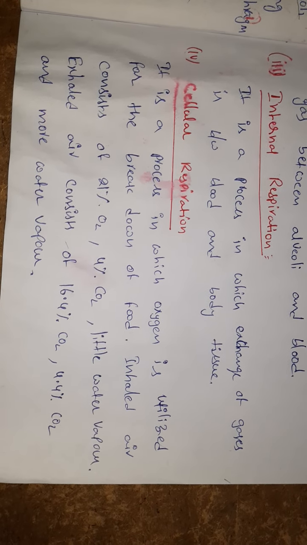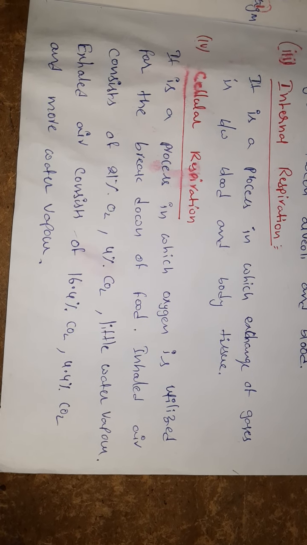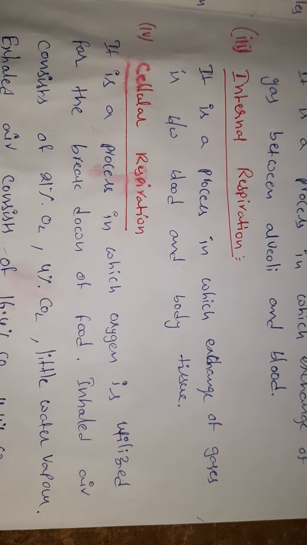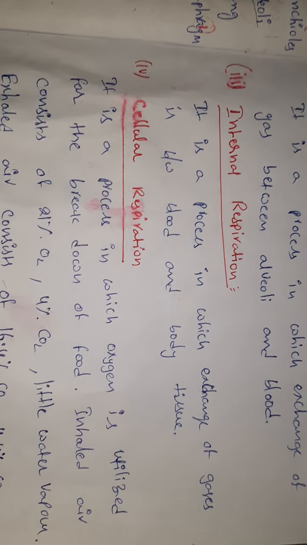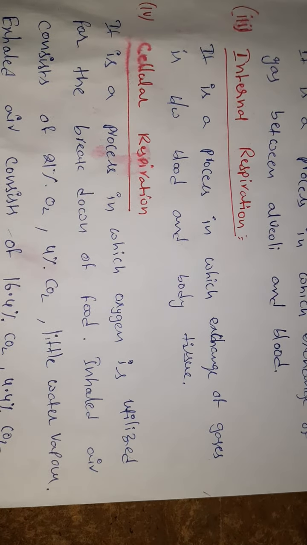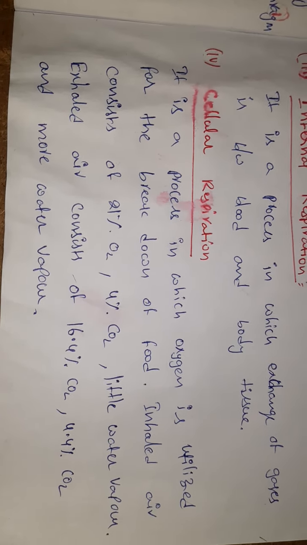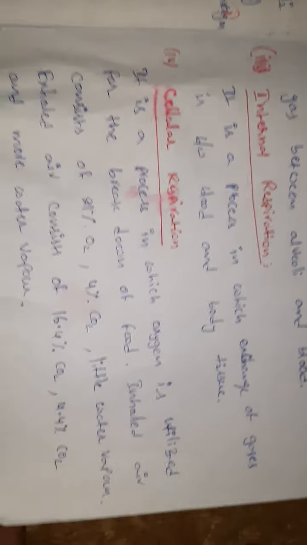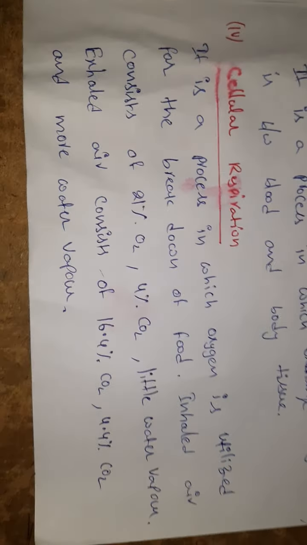Inhaled air consists of 21% oxygen and 4% carbon dioxide, and a little water vapor is present. Air is a mixture of gases. Yes or no? In this mixture, 21% oxygen is present, 4% carbon dioxide, and a little water vapor. And exhaled air consists of 16.4% oxygen, 4.4% carbon dioxide, and more water vapor is released.